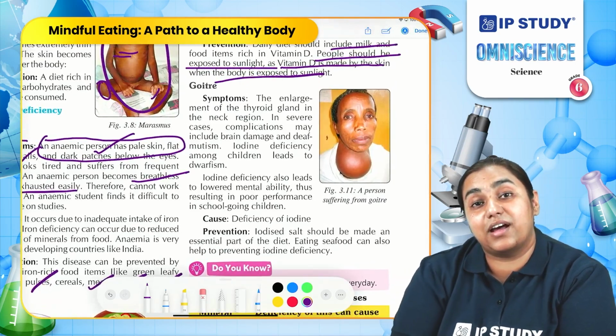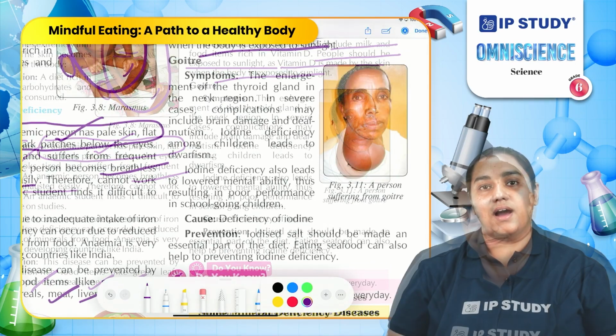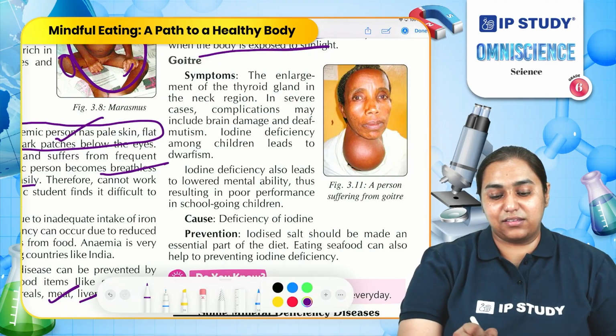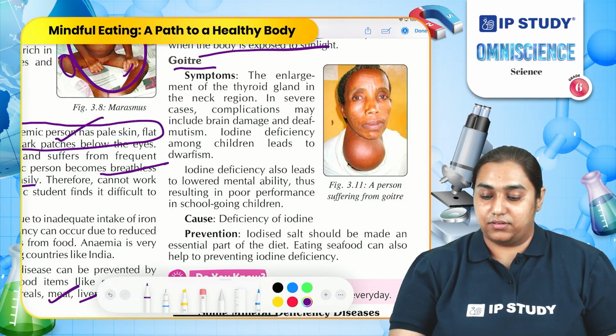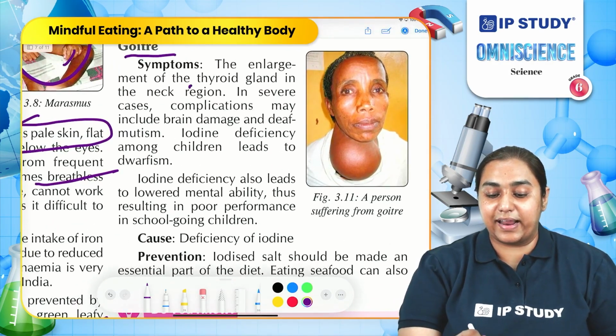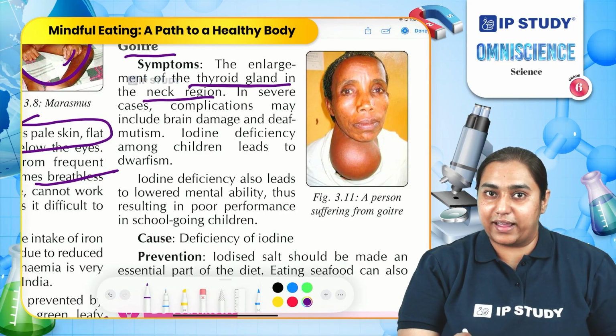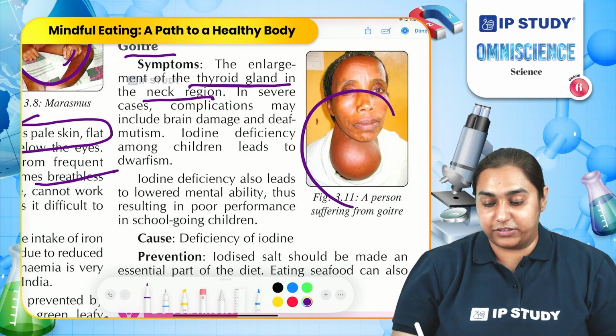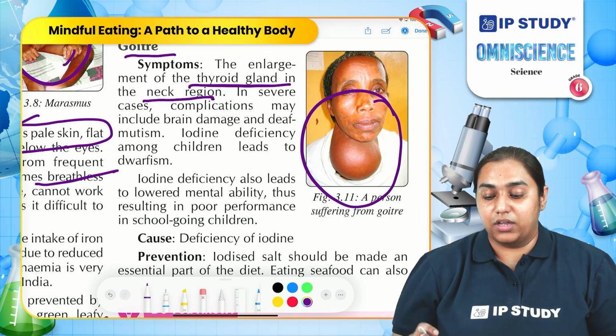That is why we are asked to go to play outside. Another mineral deficiency disease is goiter. In goiter, the thyroid gland which is present in the neck gets enlarged. You can look at this picture, where there is enlargement of the neck.